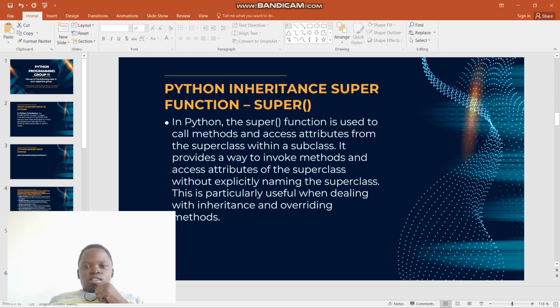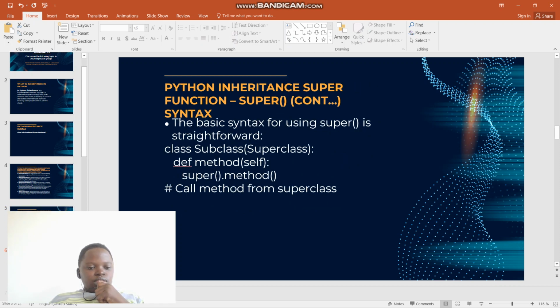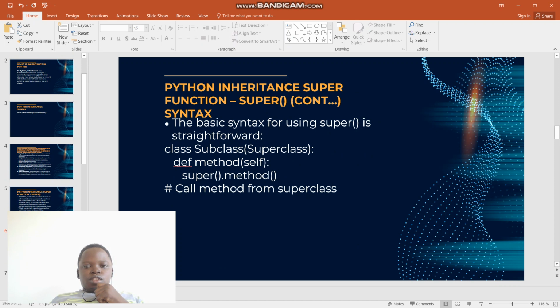Another topic is the Python inheritance super function, called super. In Python, the super function is used to call methods and access attributes from the superclass within a subclass. It provides a way to invoke methods and access attributes of the superclass without explicitly naming the superclass. This is particularly useful when dealing with inheritance and overriding methods.